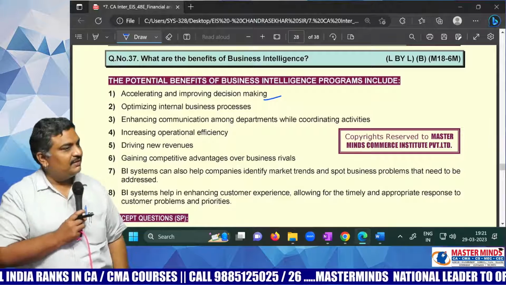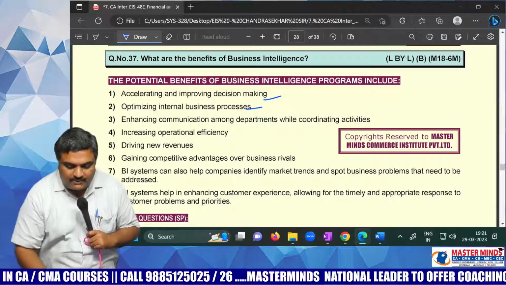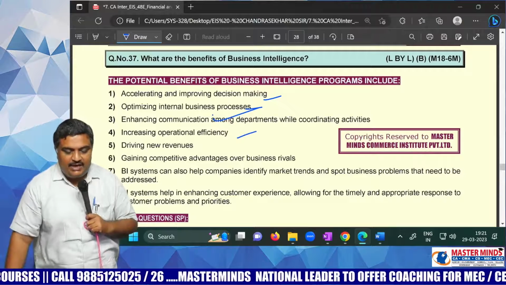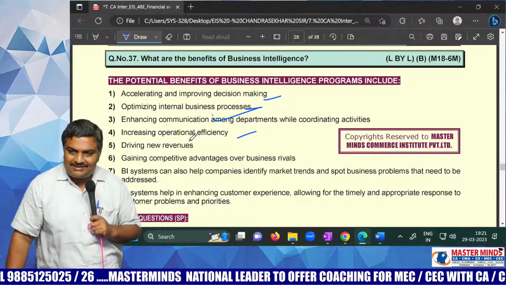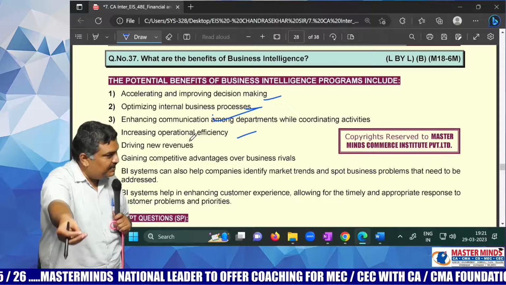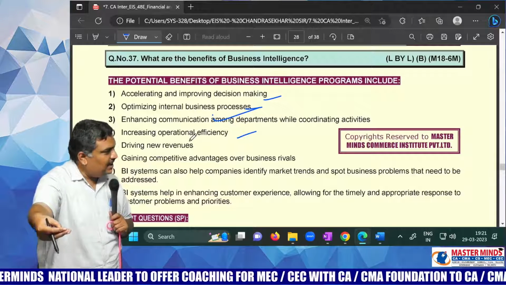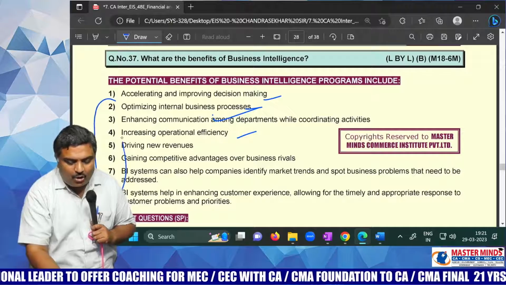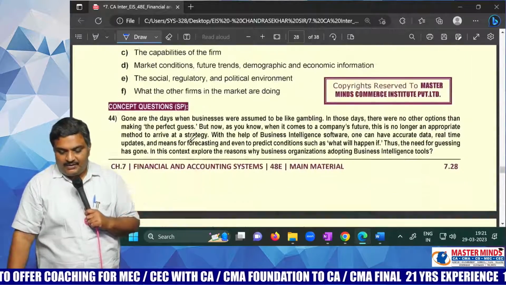It's useless. Okay. Now, optimizing internal business processes, enhancing communication, increasing operational efficiency, driving new revenues. If you have business intelligence, you can use that information wisely and you can develop your business. You can do your business more efficiently. You can make better decisions. And see, if you make quality decisions, all these things automatically happen. Okay.